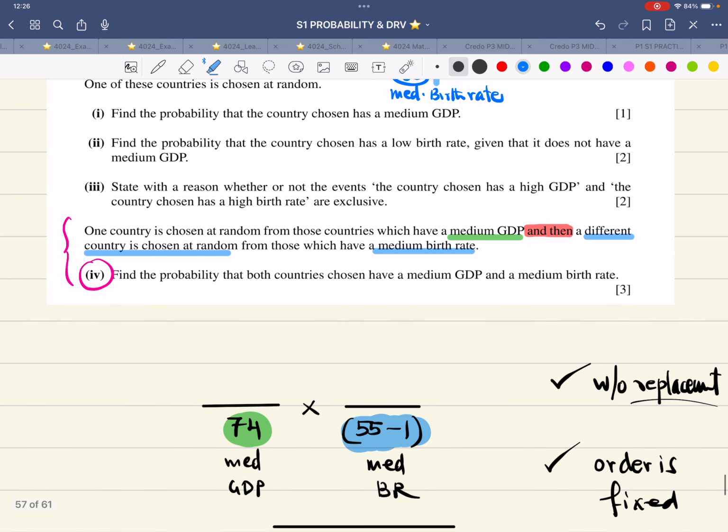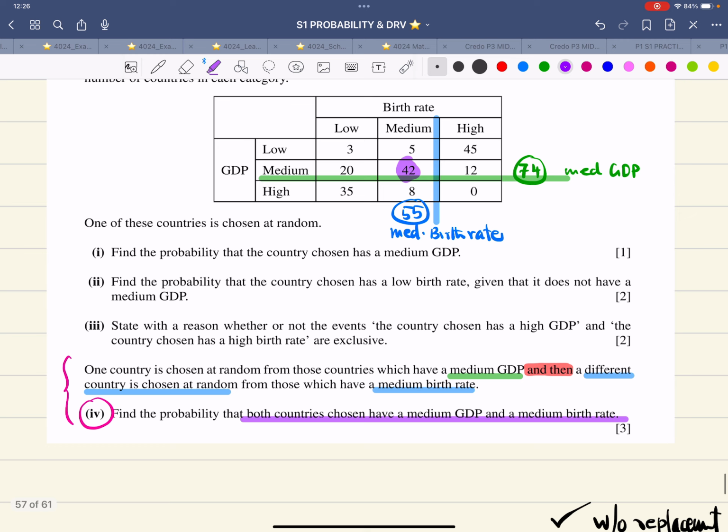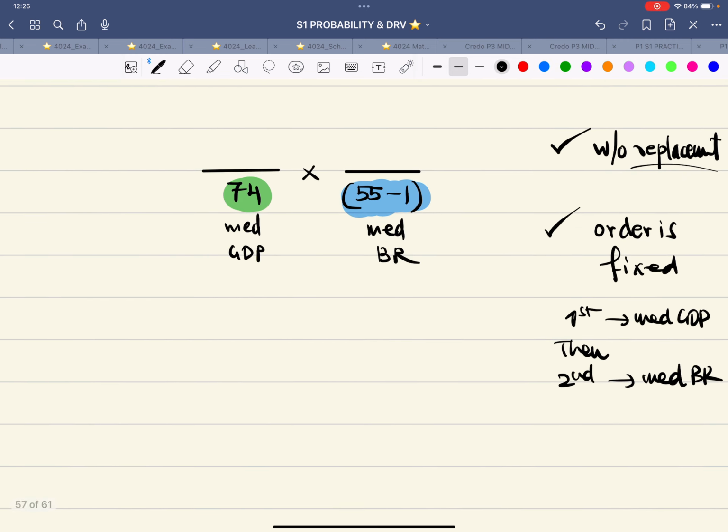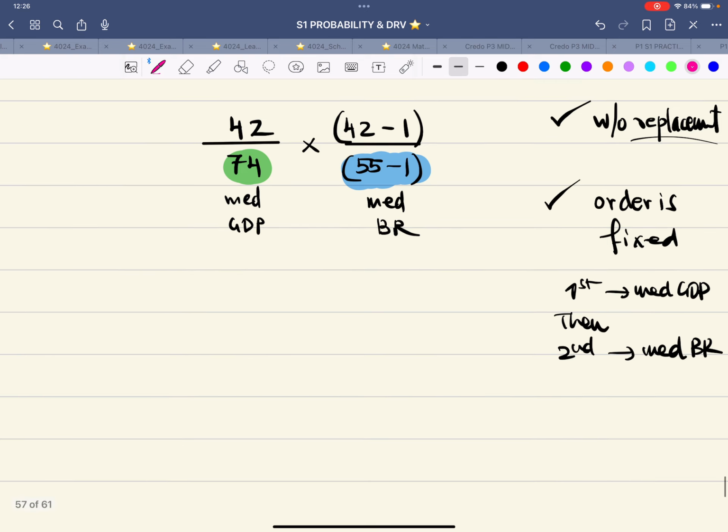All good, all clear? Now, what are they asking? They are asking to find the probability both countries chosen have a medium GDP and a medium birth rate. That means this 42 is the common factor. Now these 42 countries, they are falling into both the categories. So 42 goes over here and 42 minus 1 goes over here. And that's how this question is done. That is why they are giving us 3 marks for this part. So this is 42 at the top, this is 74 at the bottom, this is 41 at the top, this is 54 at the bottom.